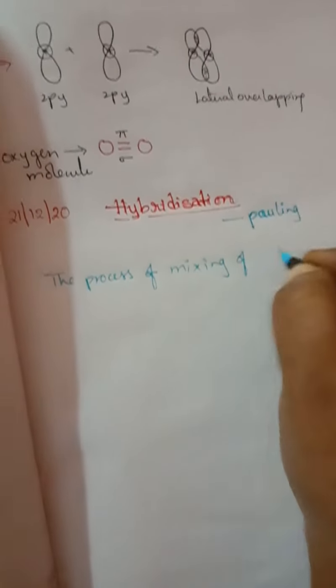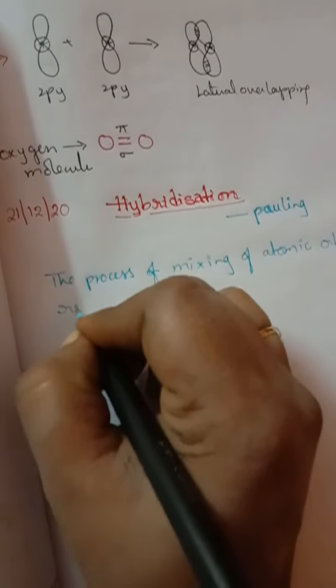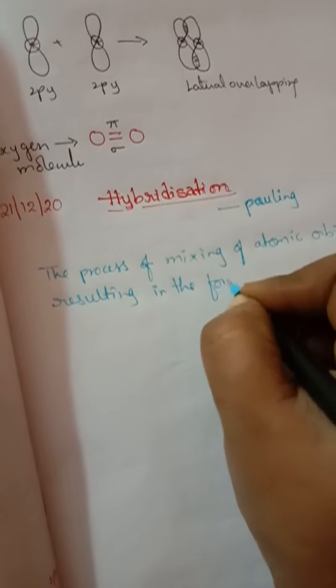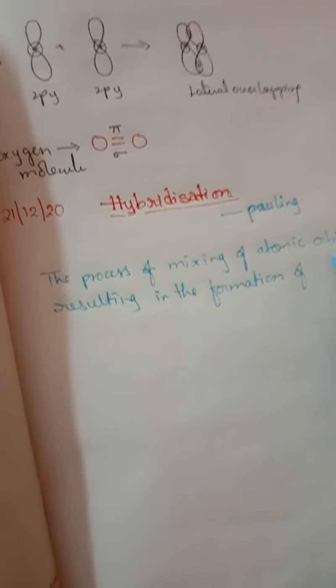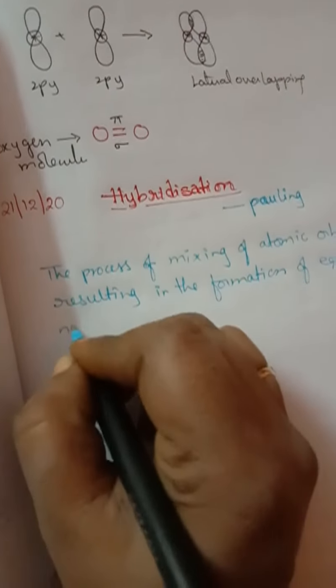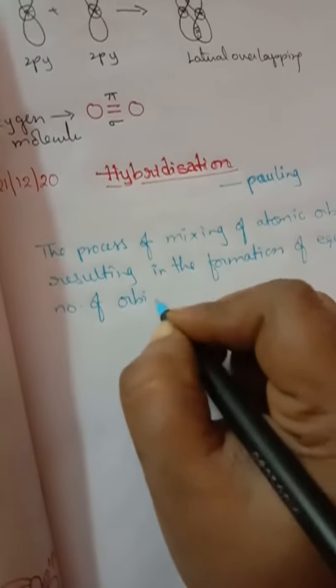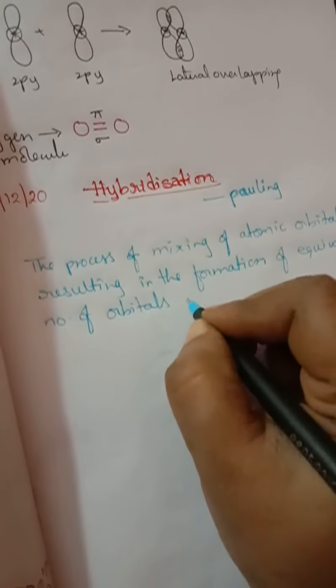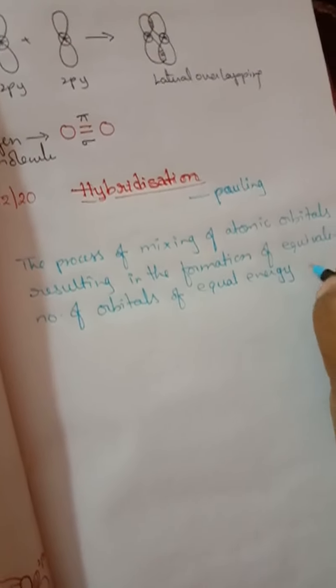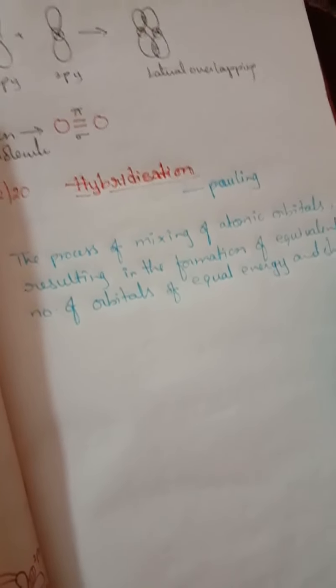mixing of atomic orbitals resulting in the formation of equivalent number of orbitals of equal energy and shape is called hybridization.